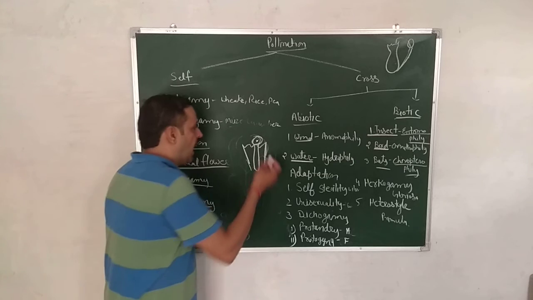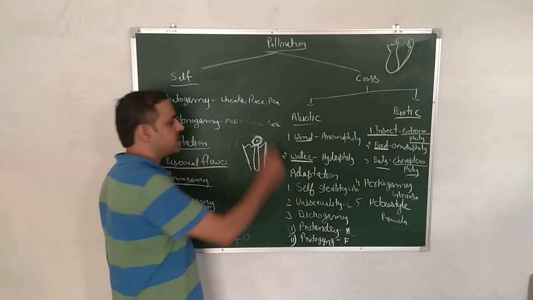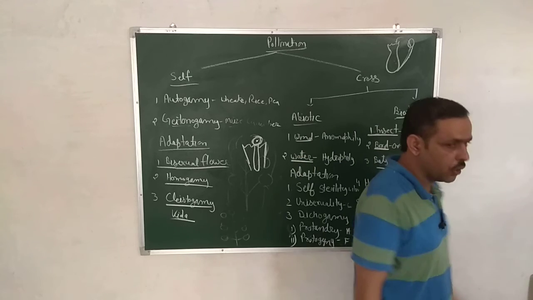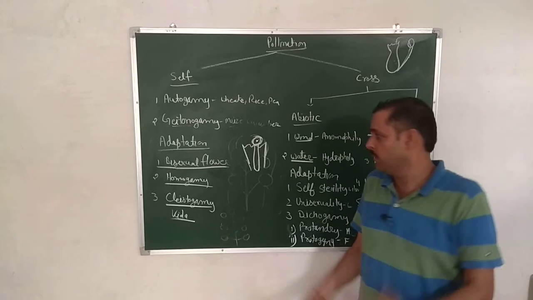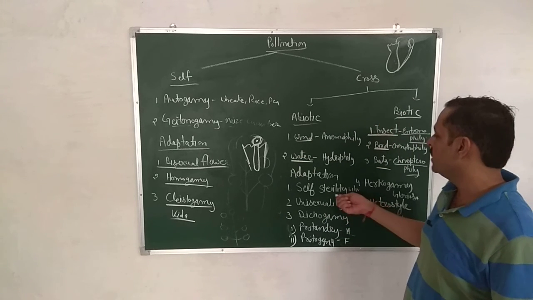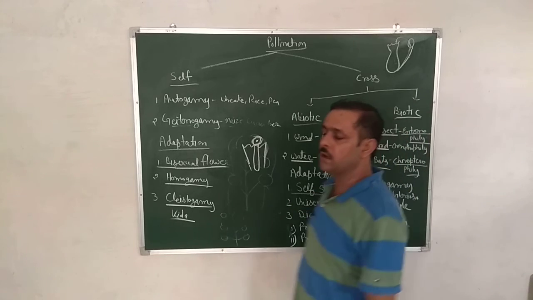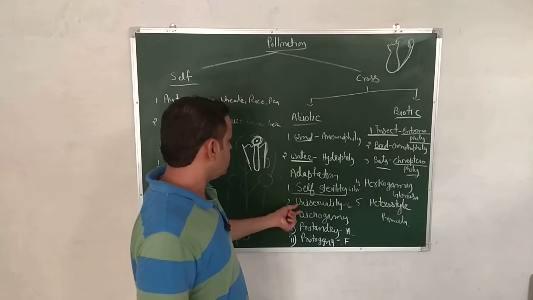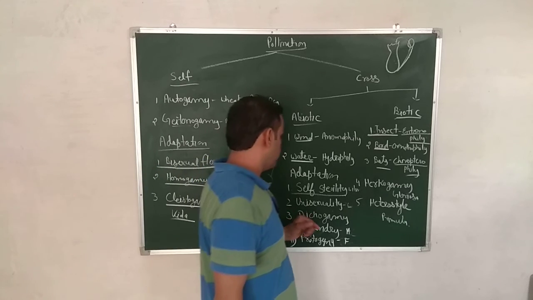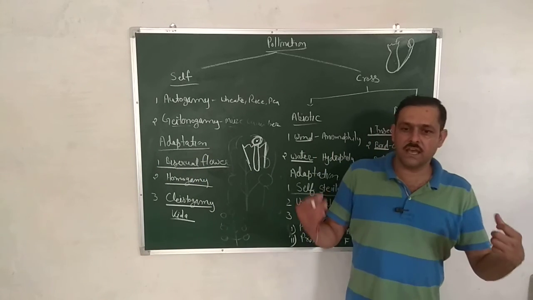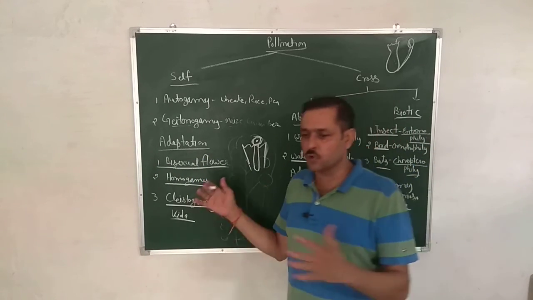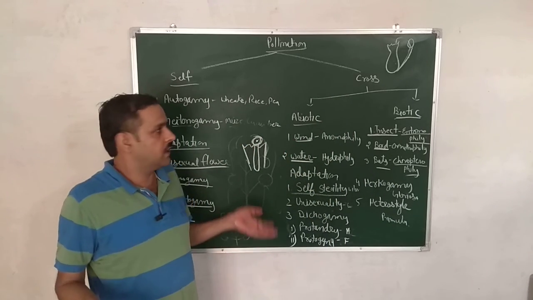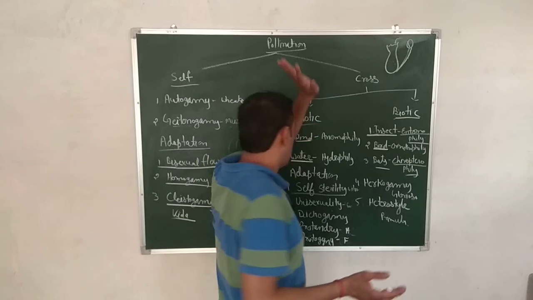But after reaching, pollen grain of the same species cannot grow or form pollen tube, then it is called self sterility. Example, many Brassica species. Second, unisexuality means if only a single reproductive part is present, then automatically cross pollination will happen.